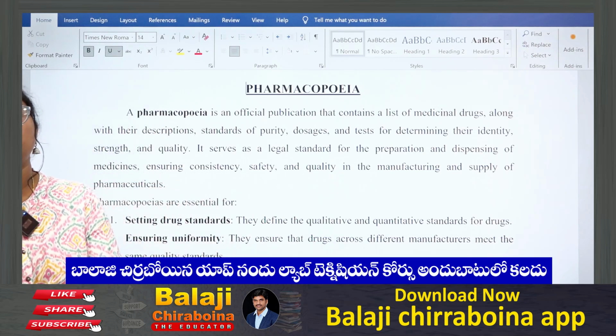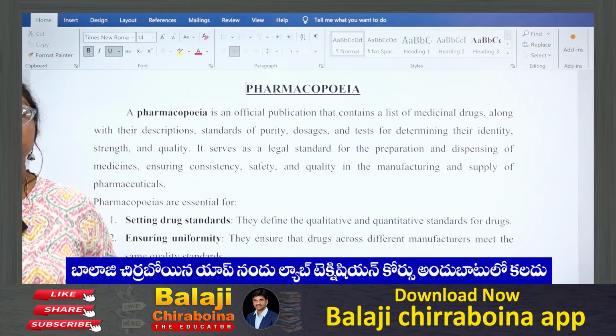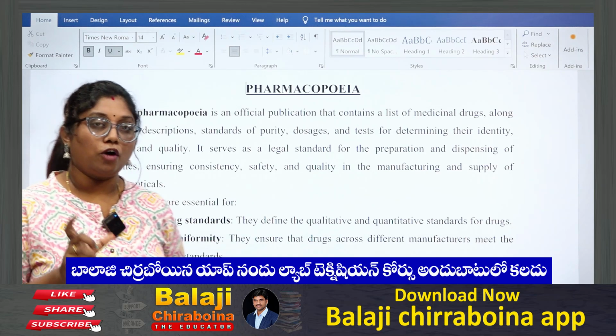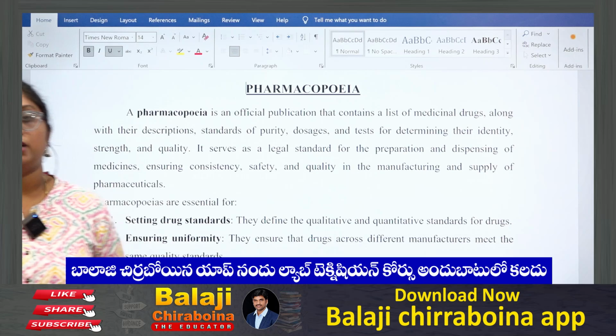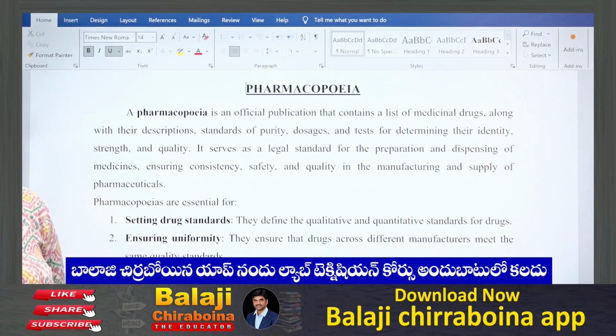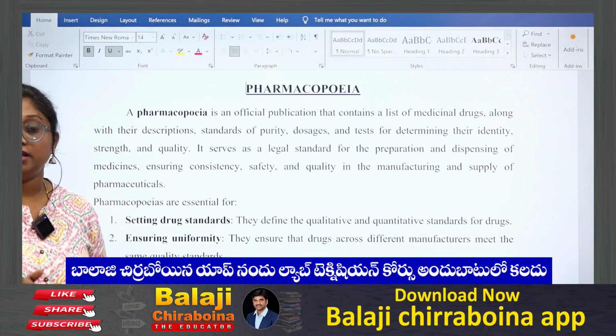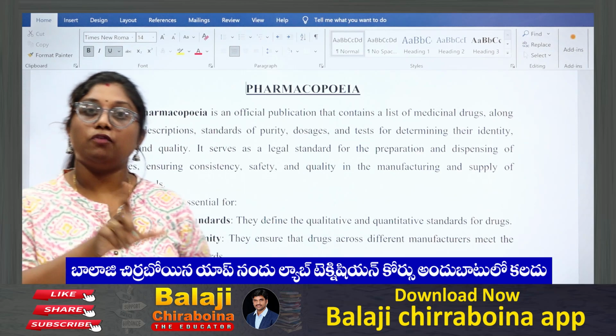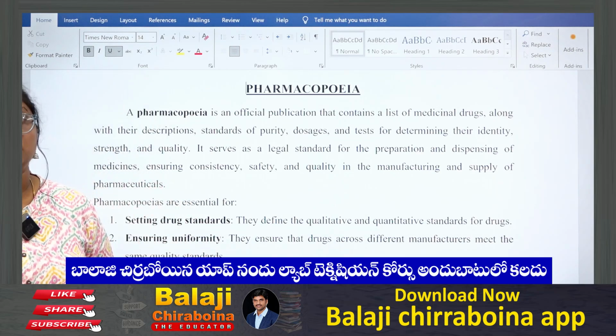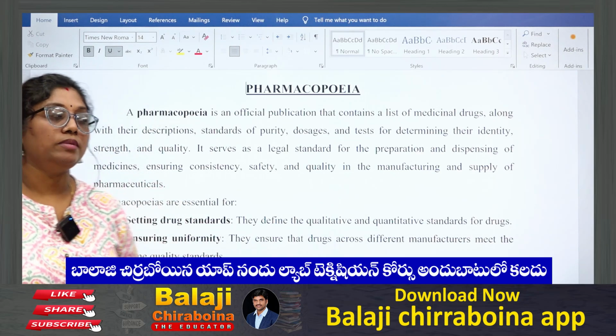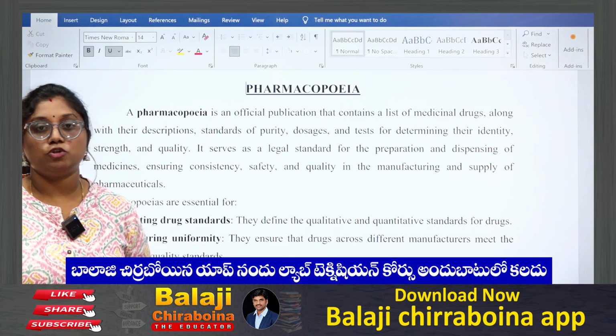So the word pharmacopoeia itself tells us about it: pharmakon means the drug and poeia means to make. This is a Greek word, and in the exam they may ask you what is meant by pharmakon and what is meant by poeia. So pharmakon means it's a drug and poeia means it's to make.